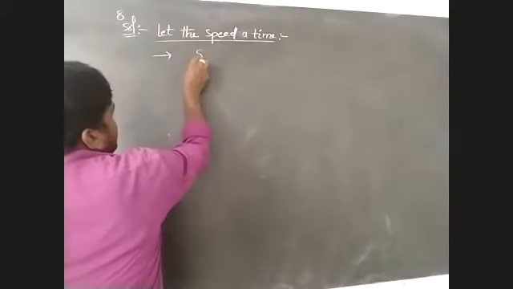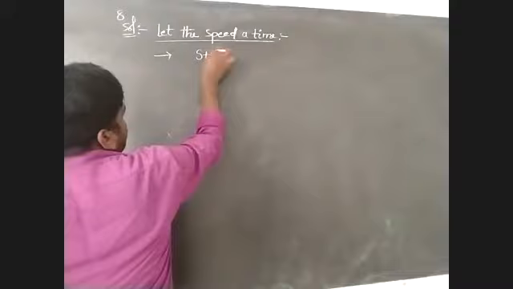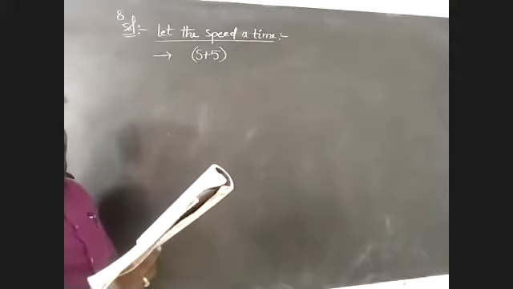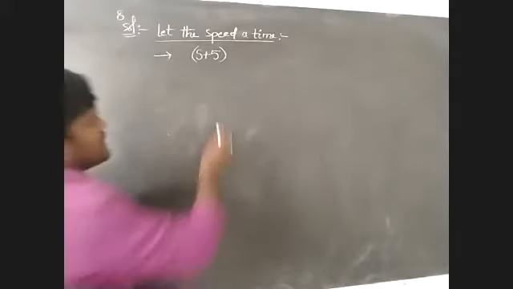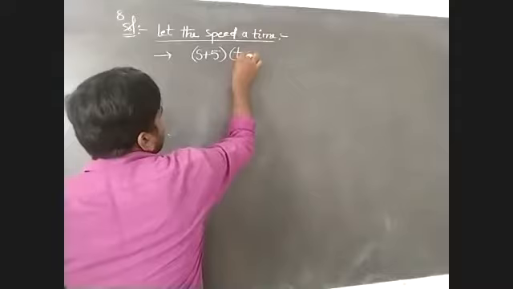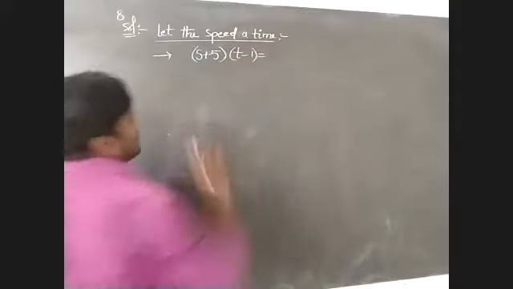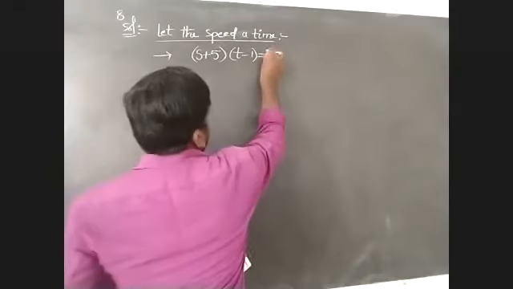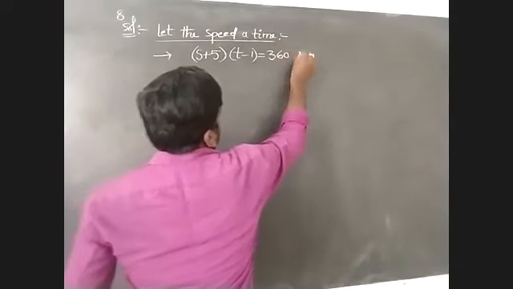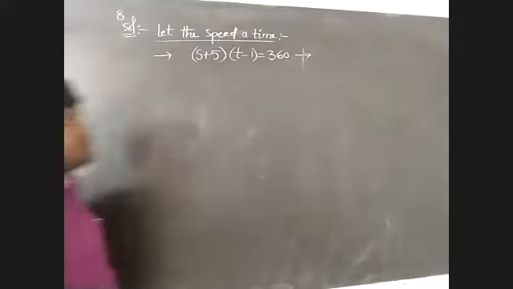Speed 5 kilometers more means that we have to take s plus 5. And also, it would take 1 hour less for the same journey, so time we have to take t minus 1. That the uniform speed of the train covers 360 kilometers is given in this problem.